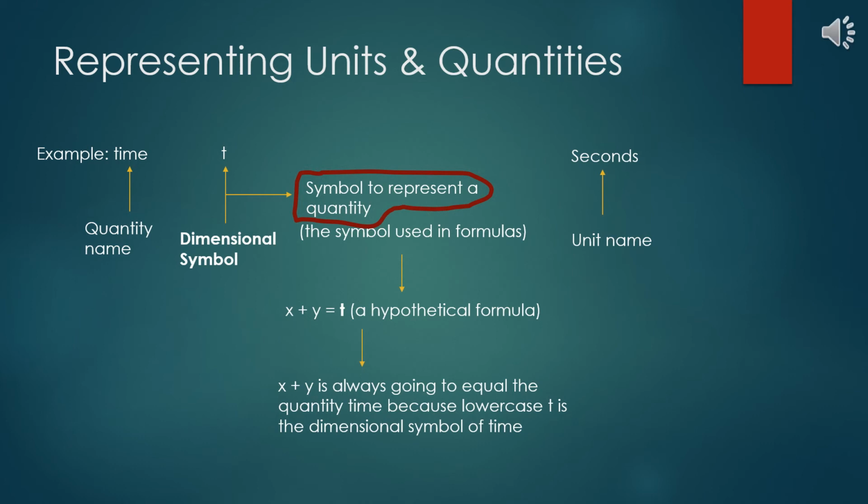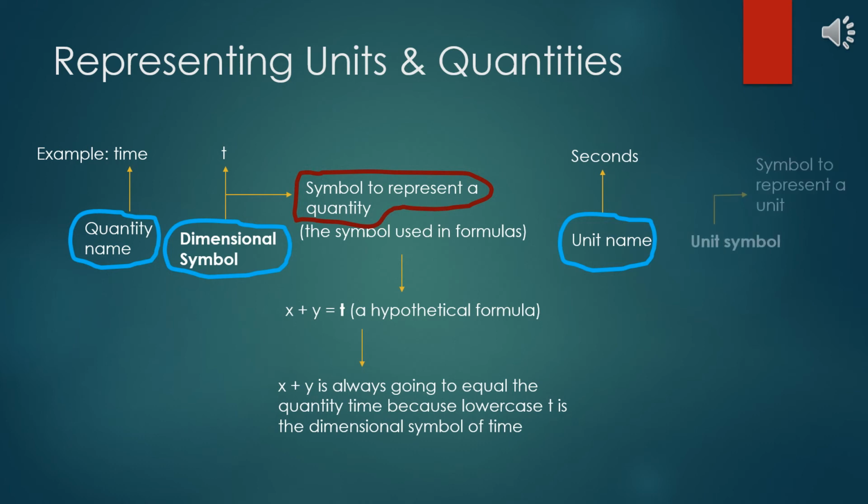So we have the quantity, the dimensional symbol to represent that quantity, and we have the unit. But what do we use to represent a unit? Well, it goes along the same lines as the dimensional symbol. We can use a symbol or letter to represent a unit, but instead, this kind of symbol is known as the unit symbol, because of course it represents units, not quantities.